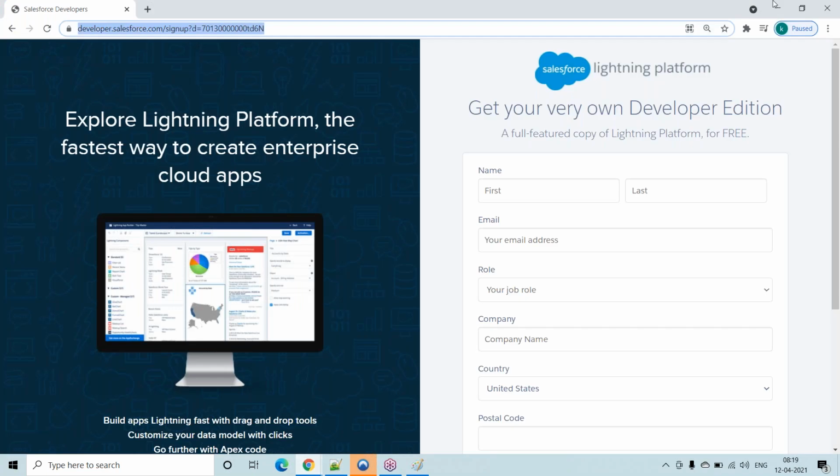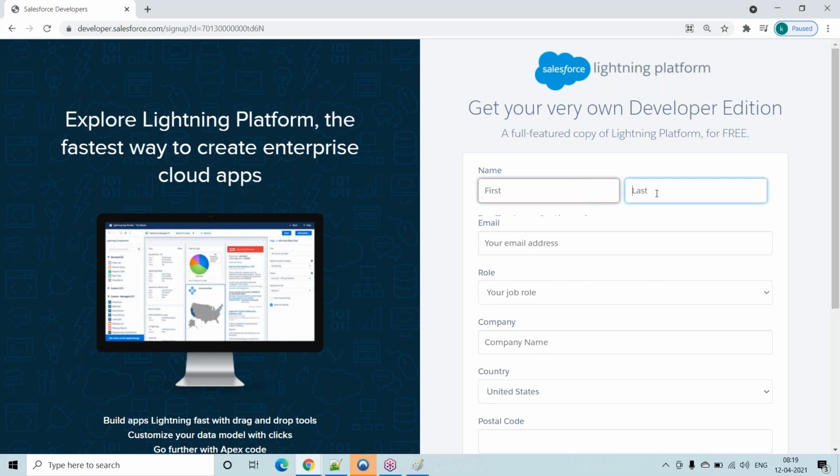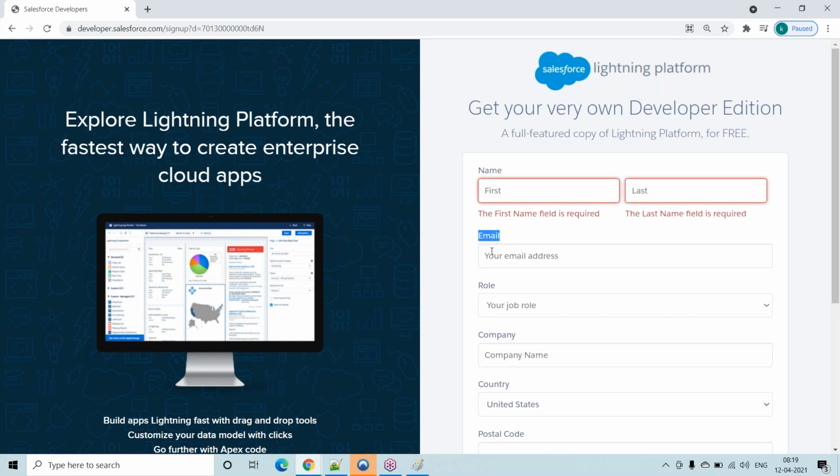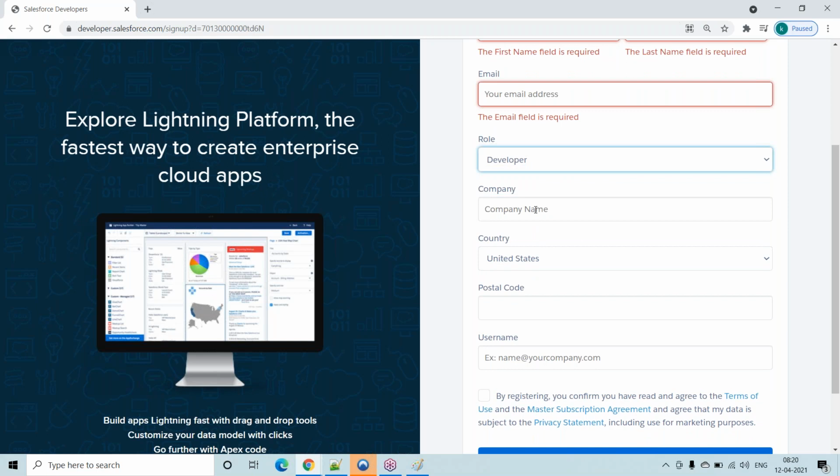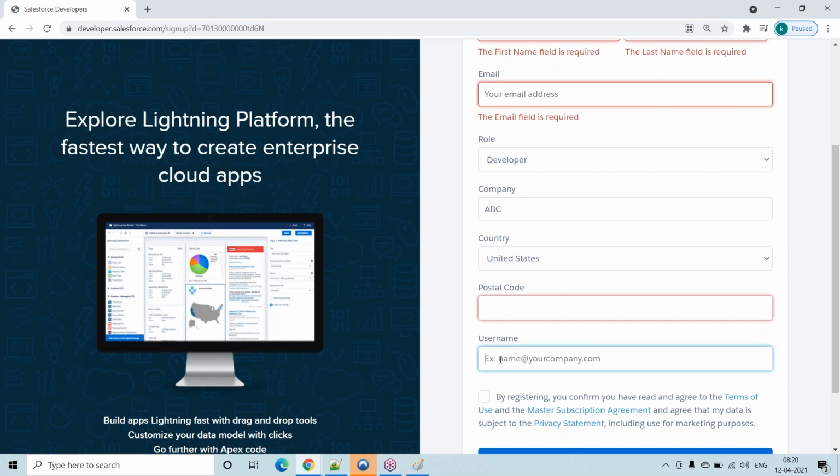Okay, now go here. Here there is first name, last name, and email address, right? You have to remember this email address. For this email address only you will get an email notification saying that you have to reset the password. Then the role can be any role, it doesn't matter. Company, ABC is a company, and the postal code can be anything, it doesn't matter.